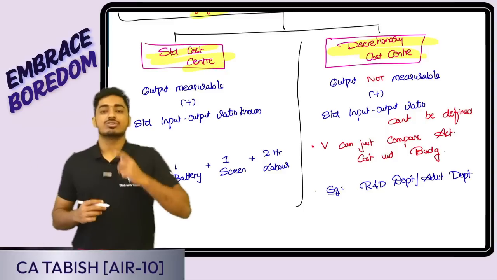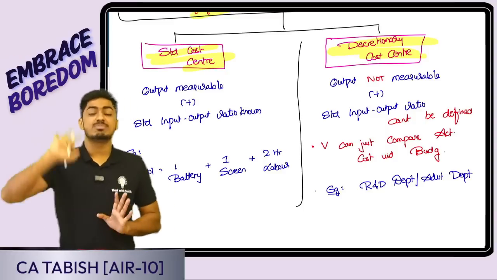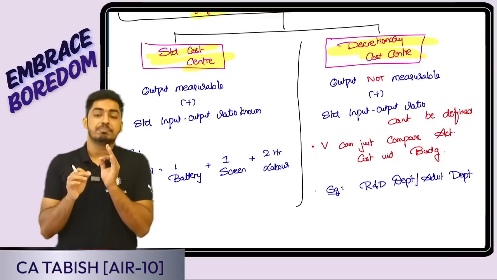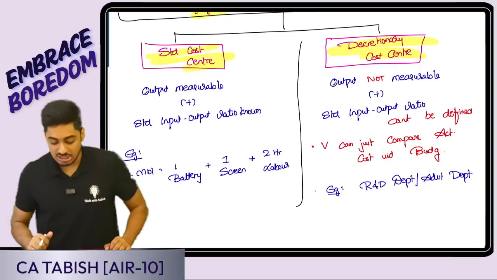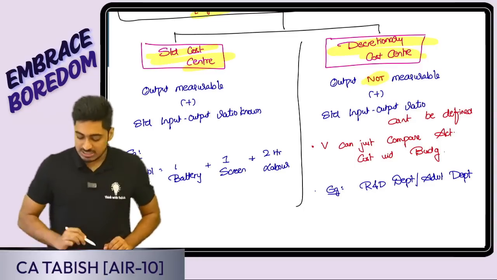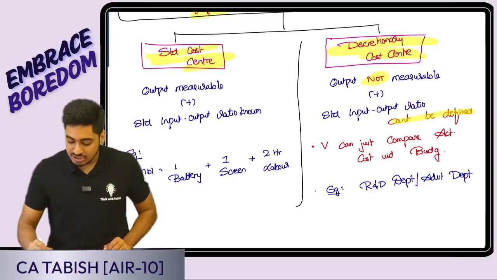What is a standard cost center? Here, the output is measurable and there can be a proper input-output ratio. So then what is a discretionary cost center? Here output is not measurable and a standard input-output ratio is not there.